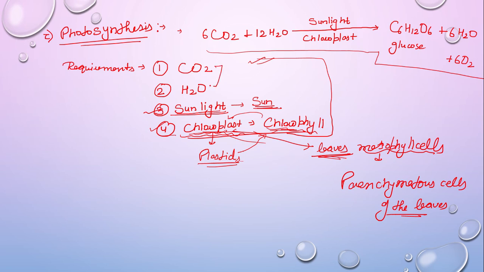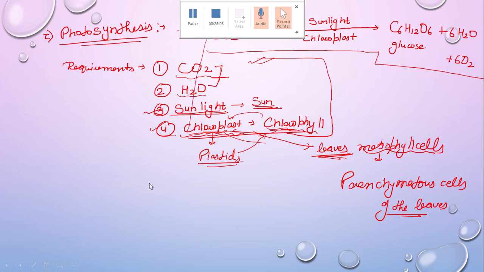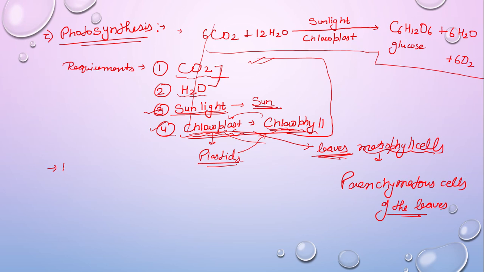Now we have to concentrate on the other 2 requirements. It is how do plants get CO2 and how do plants get water. So plants will get these substances from, suppose I am talking about water.